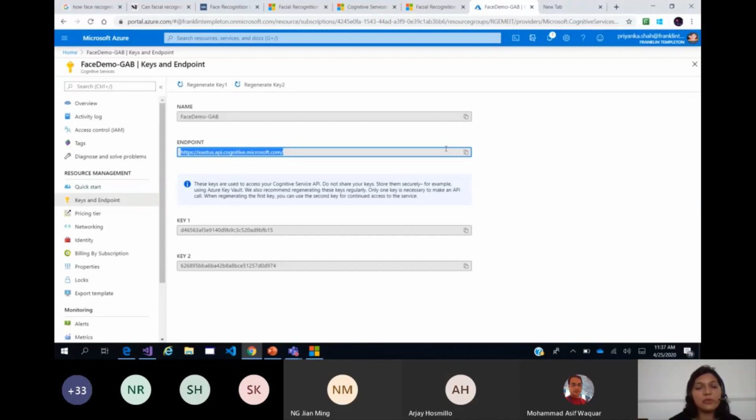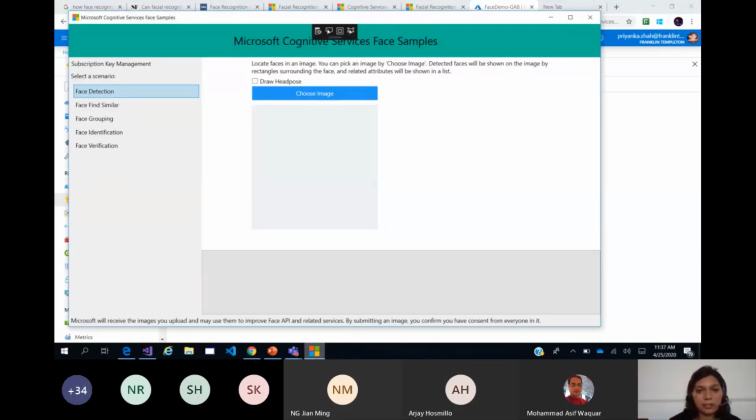I have created a bundle service here, using my existing enterprise subscription, and I have created the face service. Without this face service, the keys and the endpoint, you will not be able to proceed with the quick start sample. Don't worry, the code will be uploaded in the GitHub repository, so no need to rush for the code.